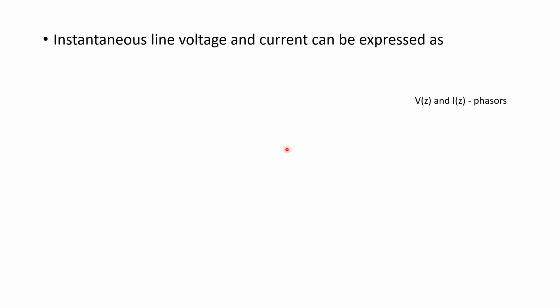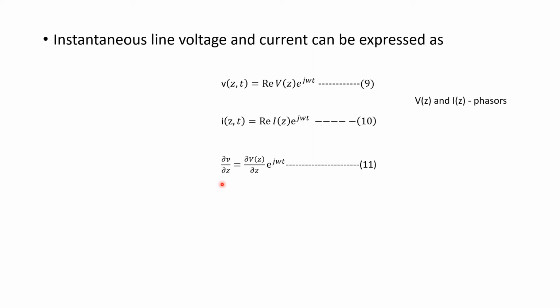These are the general equations. Next, let us write them with respect to instantaneous line voltage and current. If you are considering instantaneous line voltage and current, the same equation can be written in terms of exponentials. Voltage v(z,t) can be written as the real part of V(z) into e^(jωt). Similarly, i(z,t) can be written as the real part of I(z) into e^(jωt). Then ∂v/∂z can be written as ∂V(z)/∂z into e^(jωt), differentiating with respect to z.